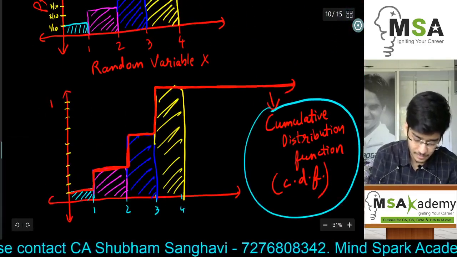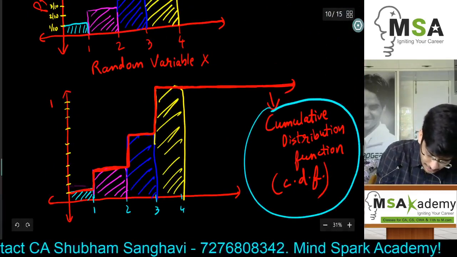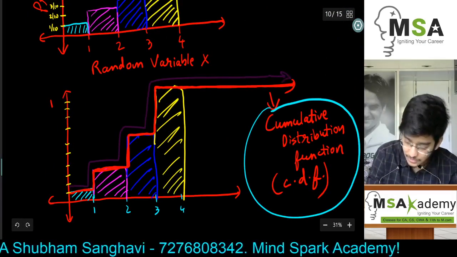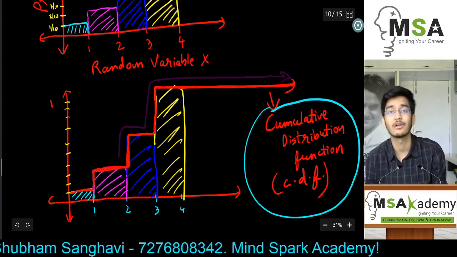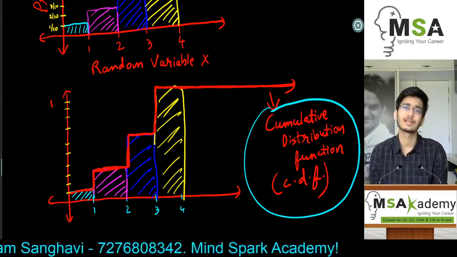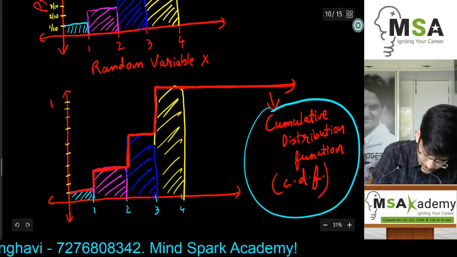It will always be a step function. So this is a step function basically. As you can see, this is a step function. So the cumulative distribution function of a discrete random variable is always a step function. These are small points which you need to remember, which can be asked in small MCQs of the CA Foundation exam. So it should be a step function.